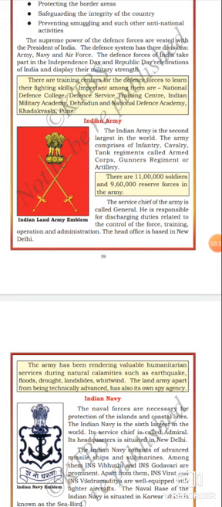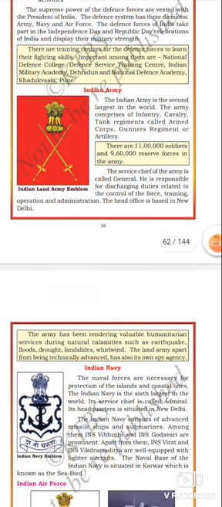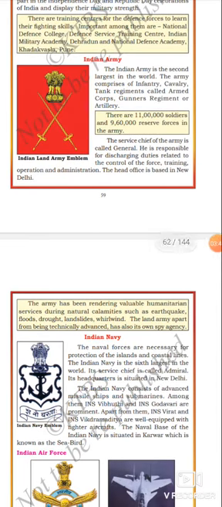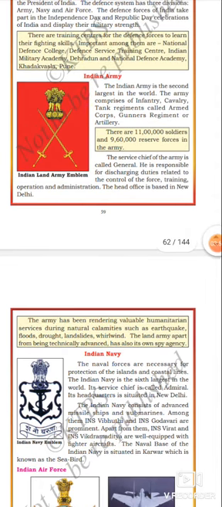First one is the Indian Army. The Indian Army is the second largest in the world. The army comprises infantry, cavalry, tank regiments called armored corps, gunners regiment, or artillery. Listen, dear students, the Indian Army is the second largest army in the world. The army comprises infantry, cavalry, tank regiments called armored corps, and gunners regiments, also called artillery.